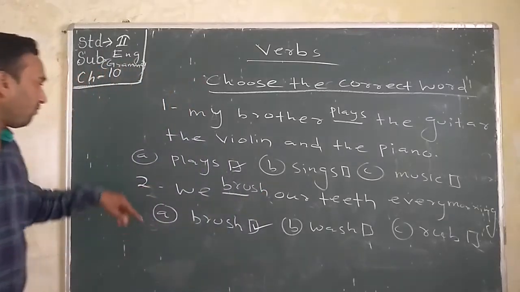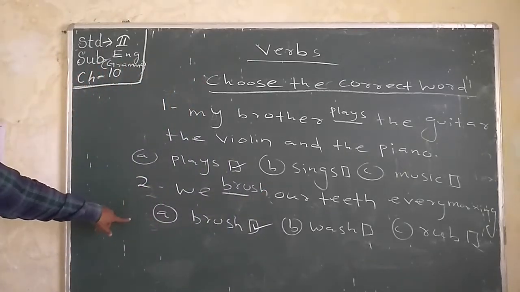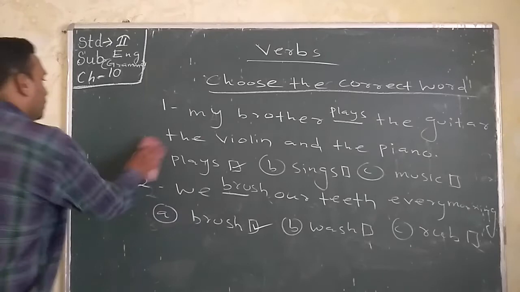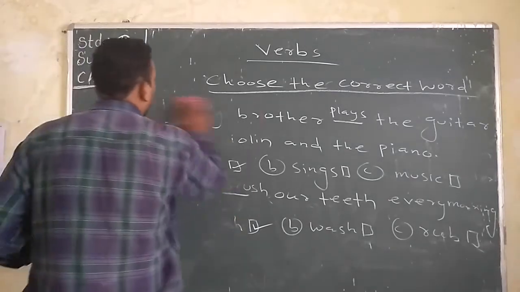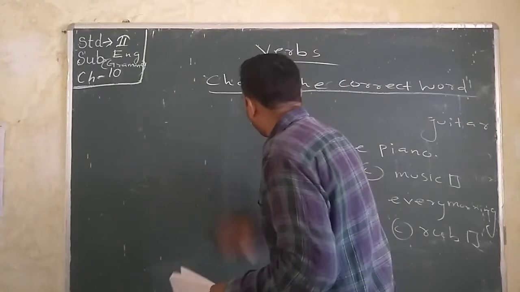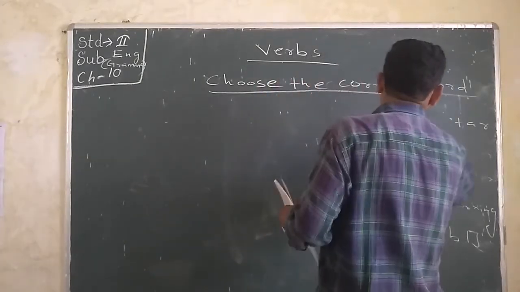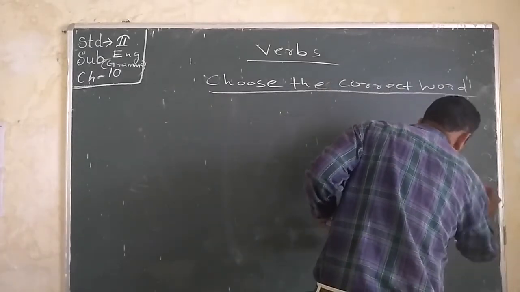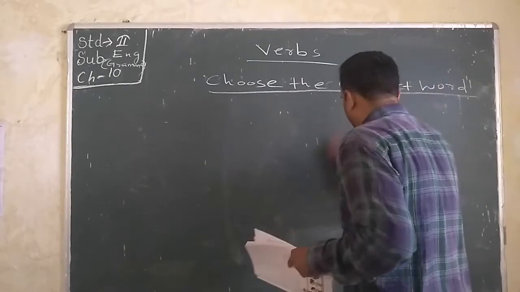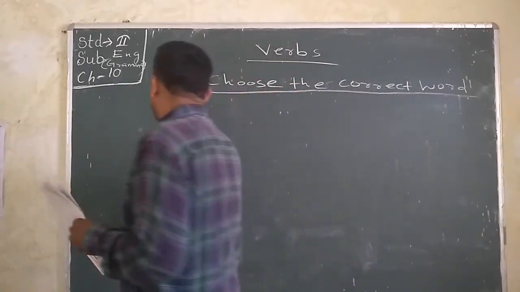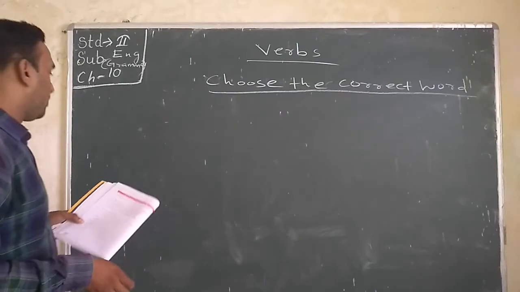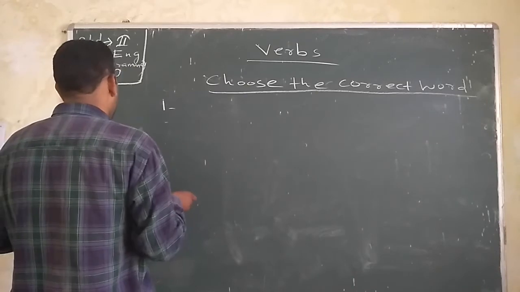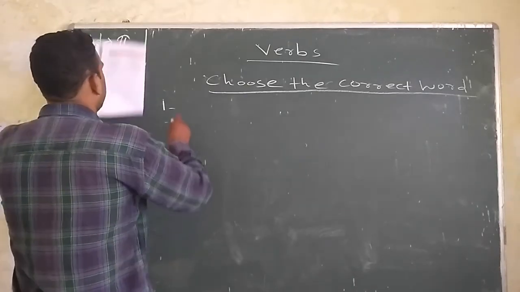The sentence is completed. We brush our teeth every morning, so we have to take brush. Then we have to erase it and write another number. This grammar part is very easy, not very difficult. You just utilize your mind properly and understand the sentence, then you have to do all the numbers very well and correctly.